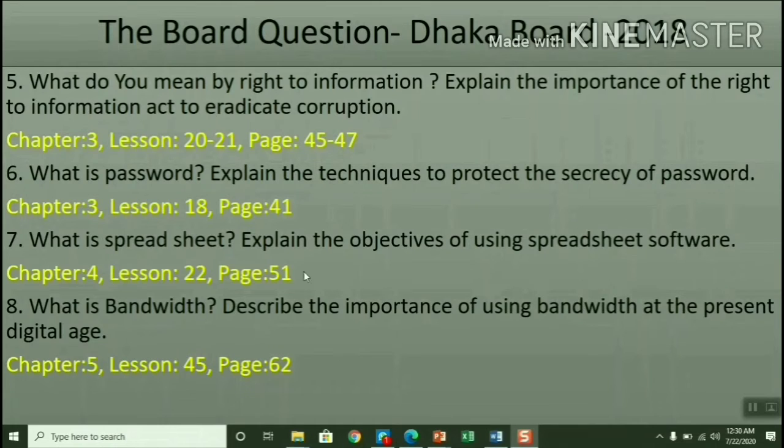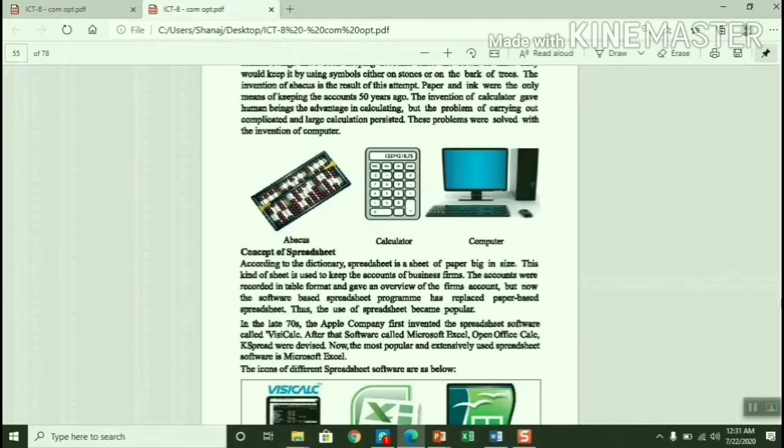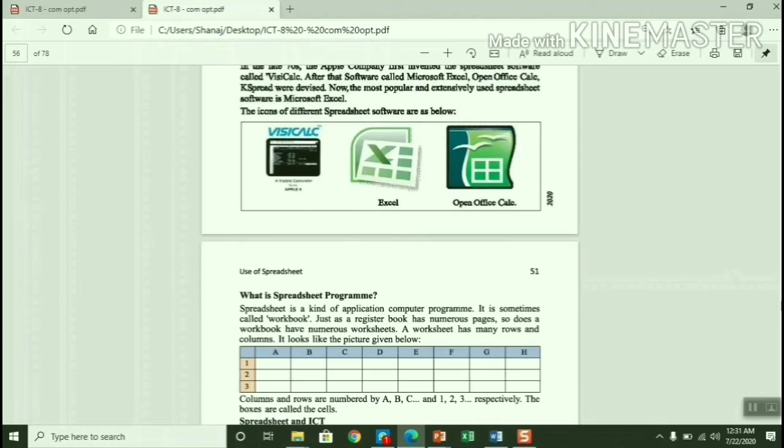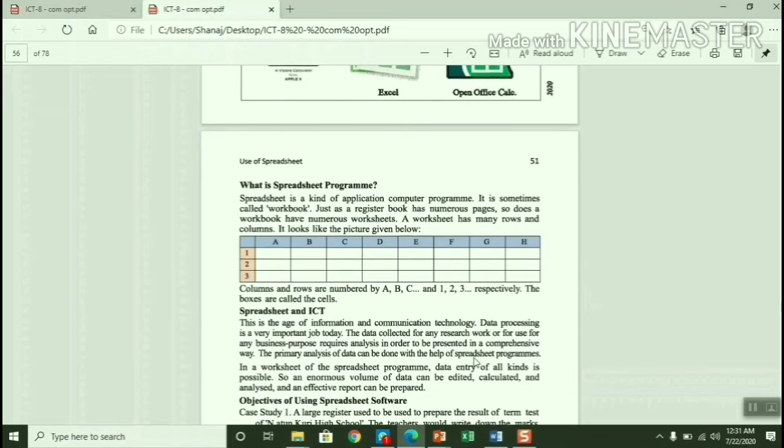Next question, what is a spreadsheet? Explain the objectives of using spreadsheet software. You will write from lesson 22, page number 51. So it is easy. Page number 51, 52. There is a last column, last para. Okay, check the book. See here, spreadsheet program. So you will write a bit about the concept of the spreadsheet program, but mainly you have to write this part.